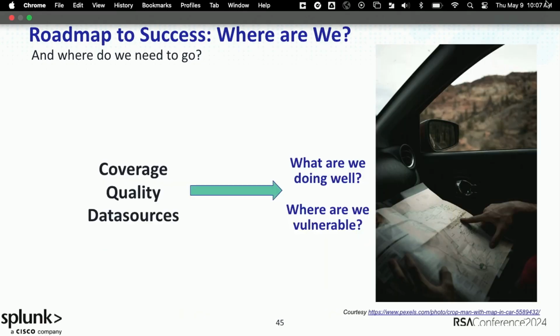So all of these metrics are really useful at a high level, but really useful to an individual detection engineer or detection author as well, so that you can start to actually budget your time to fill in those gaps instead of defaulting to your favorite thing to work on, or maybe even the thing that you're most comfortable working on.